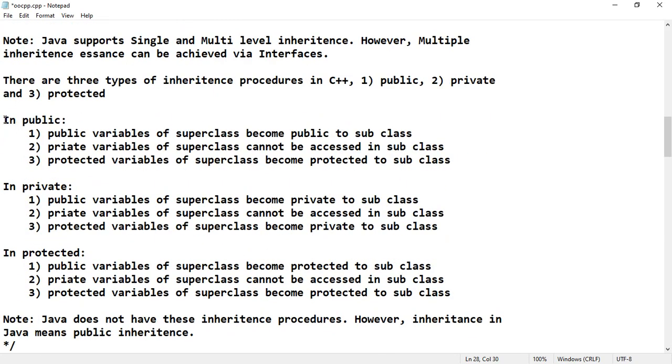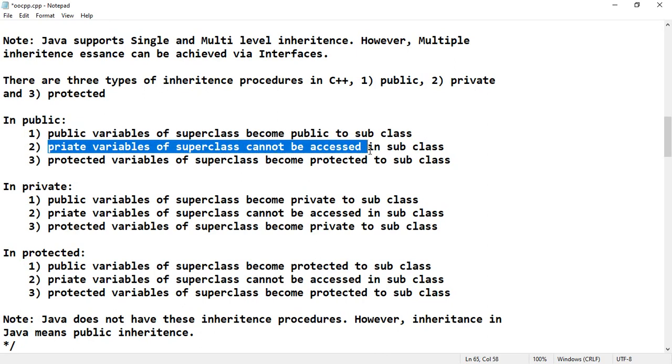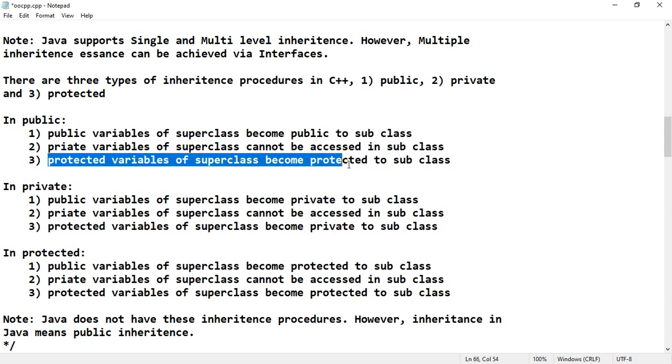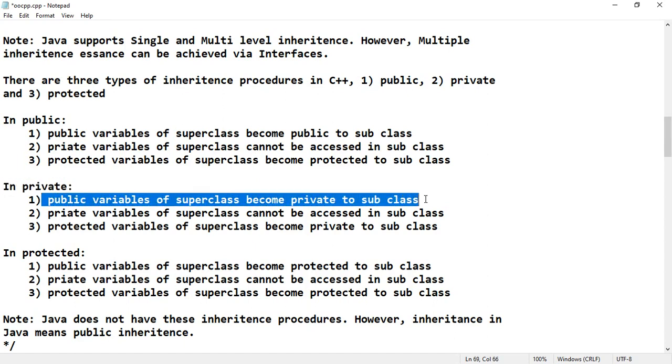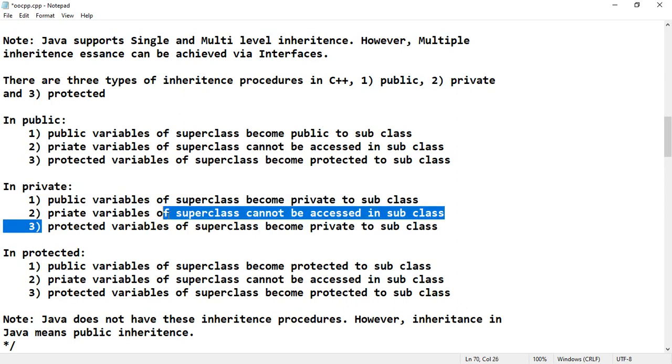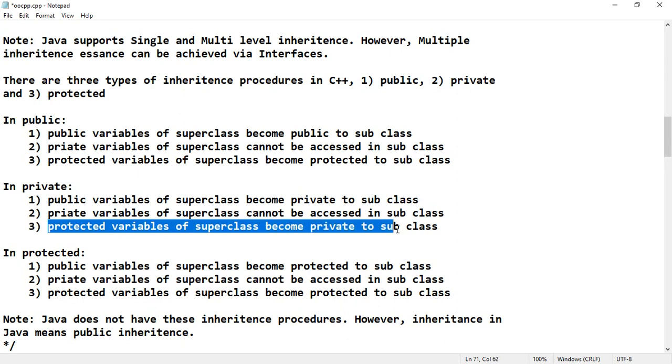If a public inheritance procedure is used, then the public variables of the superclass will become public to the subclass. Private variables of the superclass cannot be accessed in the subclass. Protected variables of the superclass become protected to the subclass. If the inheritance is by private, then public variables of the superclass will become private to subclass. Private variables of the superclass cannot be accessed in the subclass. Protected variables of the superclass become private to subclass.